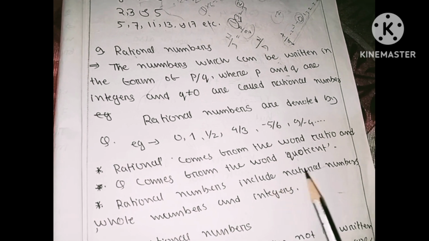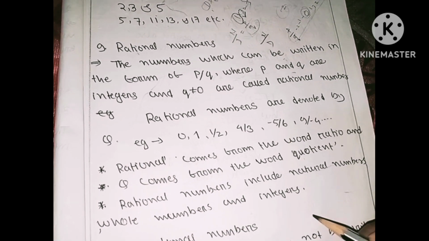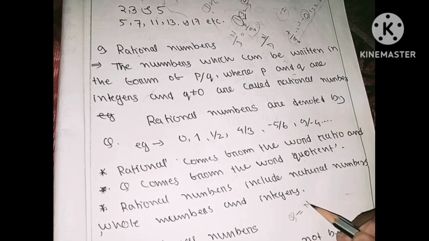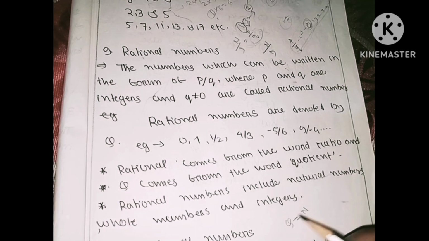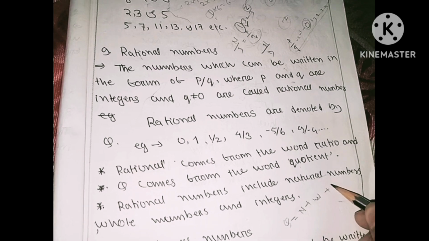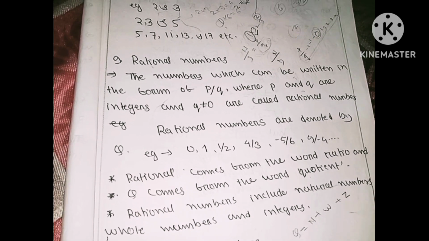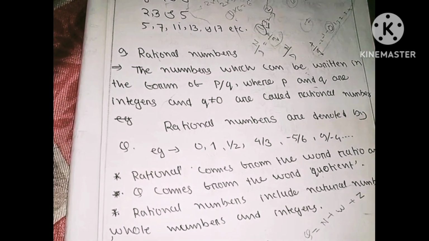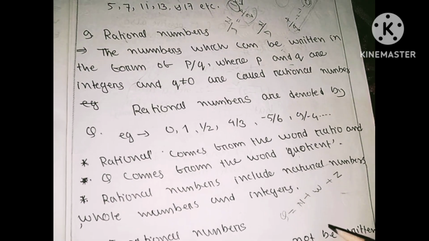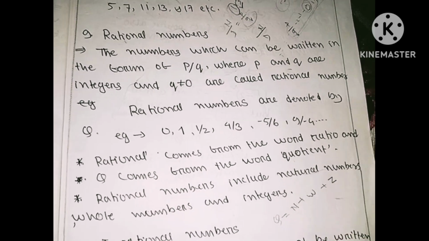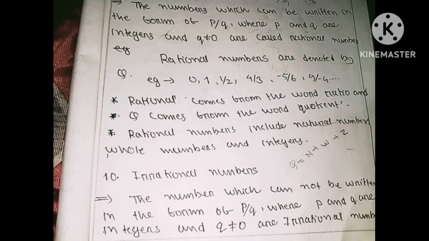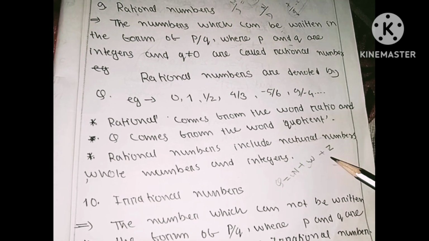Whole numbers are denoted by W, and integers are denoted by Z. As a short trick, you have to remember Q is equal to N plus W plus Z, meaning natural numbers, whole numbers and integers.